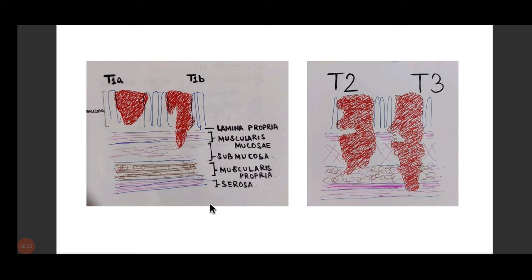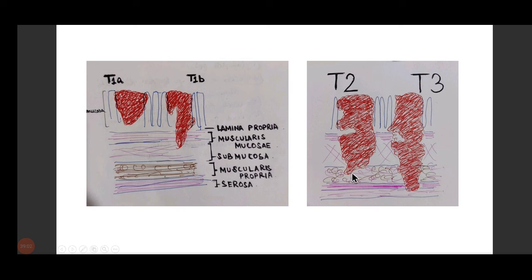Just to clear your concept, if you can draw it in your exam, I don't think TNM staging will come in your exam, but if it comes, draw these diagrams for extra marks. Okay? T1A, see, it is just confined to the mucosa. It may also proceed to the muscularis mucosa, but if it goes into the submucosa, that will be termed T1B.